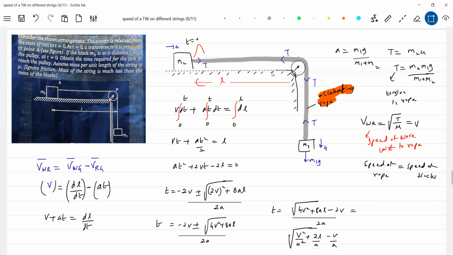Okay, now what is the thing? Time of traverse. This much of time. Again, what we should do, what is V? We have to substitute that value of V, everything. What is a? Yes, a is acceleration.